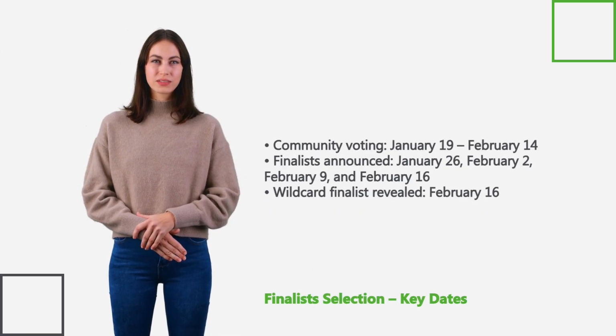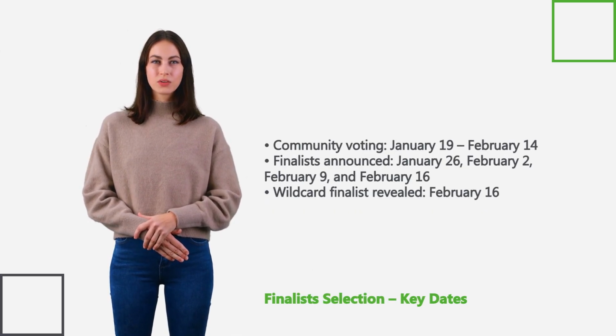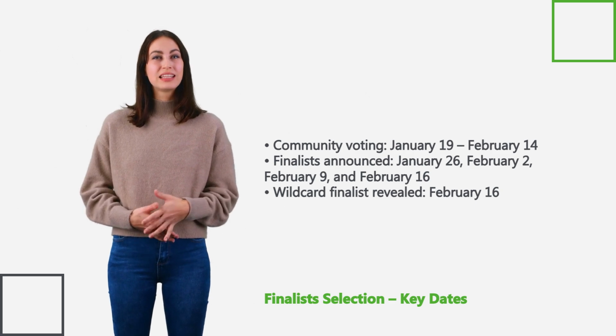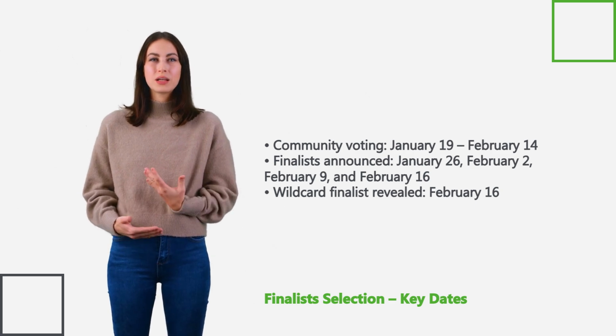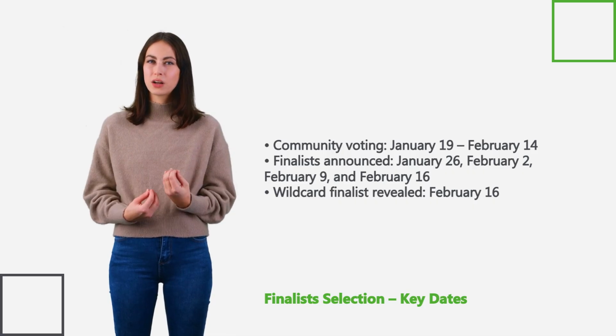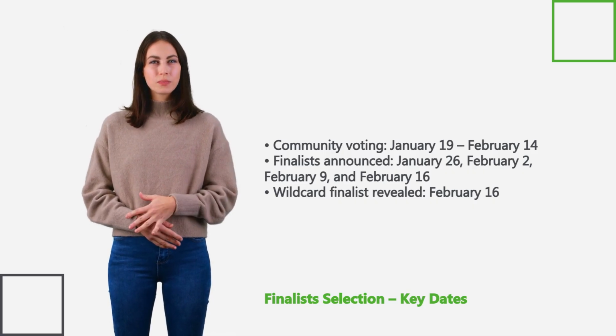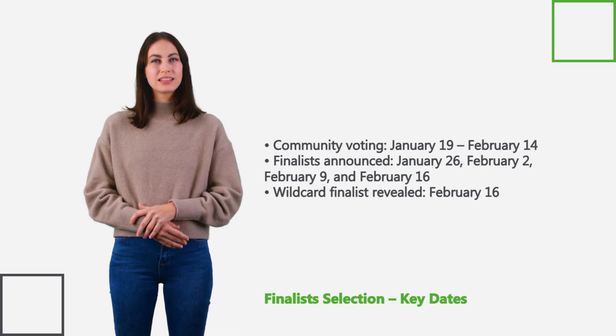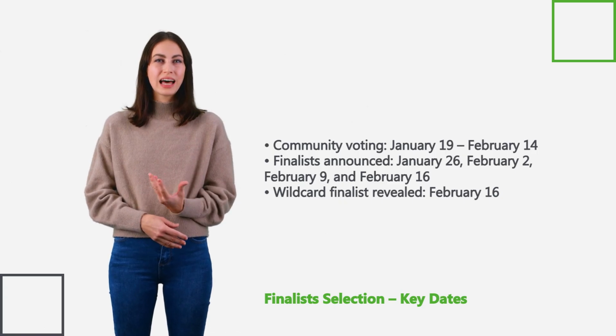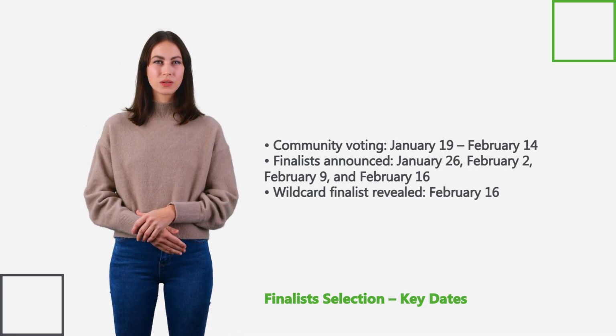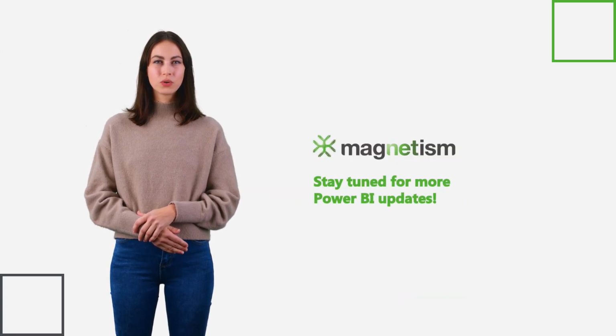Finalist selection, key dates. Community voting takes place from January 19th to February 14th, with finalists announced weekly on January 26th, February 2nd, February 9th, and February 16th, and the wild card revealed on February 16th. Stay tuned for more Power BI updates.